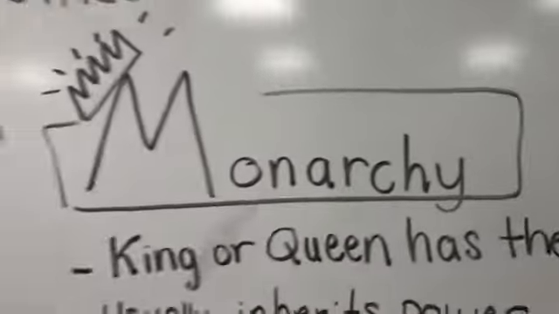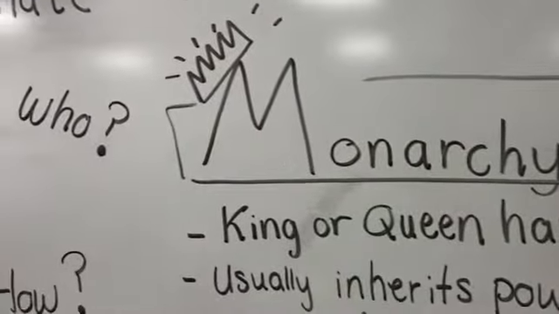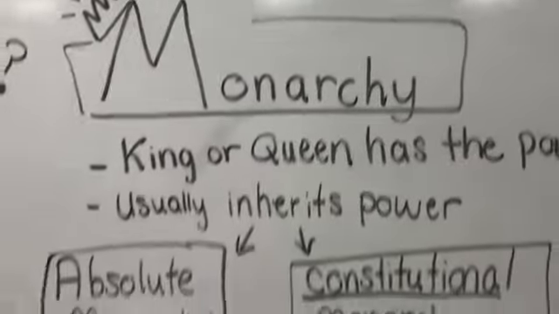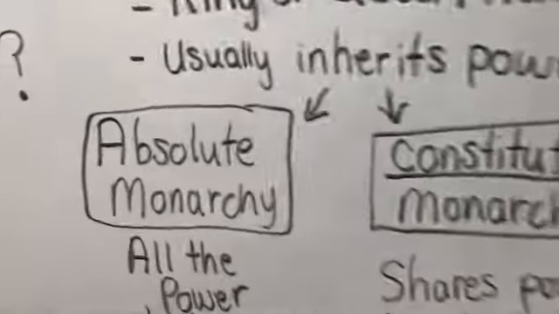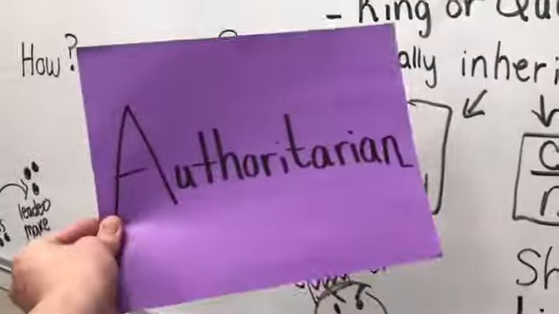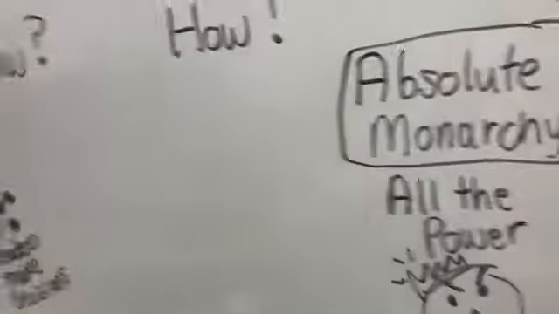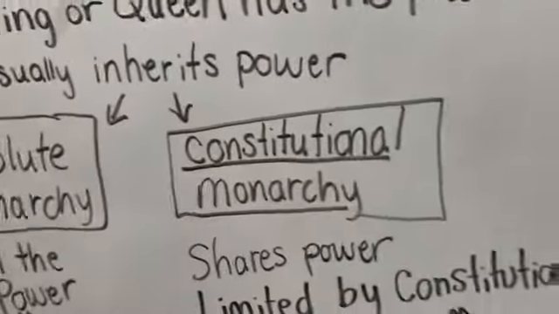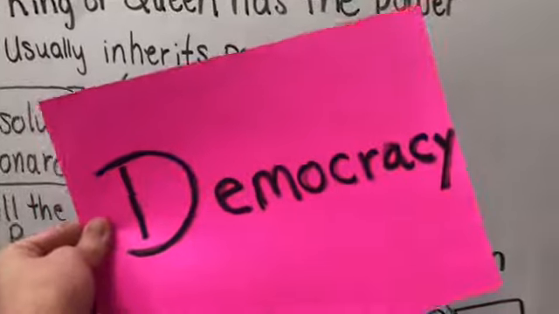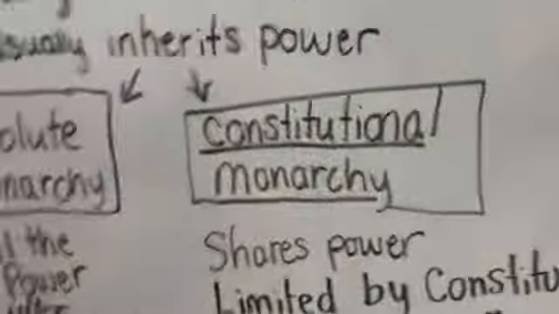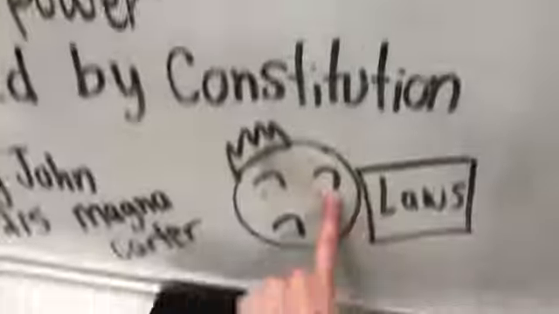All right, and then you go to monarchy. Okay, so is a monarchy a democracy or authoritarian? Well, it really depends on which one you're talking about. So an absolute monarchy is definitely authoritarian because they have all the power, people don't really have a say. But a constitutional monarchy, kind of like what they have in England, that actually is a form of democracy because, again, usually the king doesn't have a lot of power anymore and they do still have to follow the laws. And remember, England actually has a queen, Queen Elizabeth.